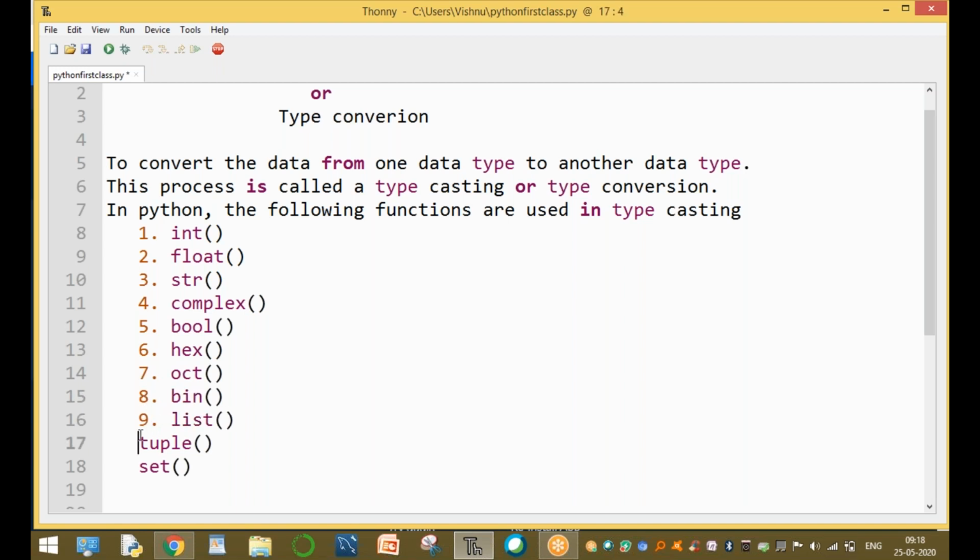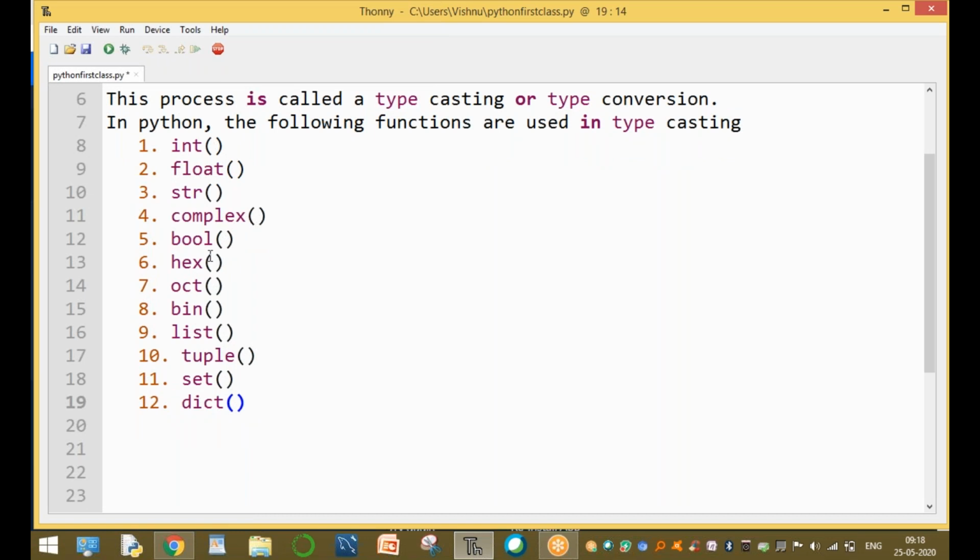The list function, the tuple function, and the set function are also available, along with one for converting into dictionary type. These are the different functions used for converting values from one type into another type.